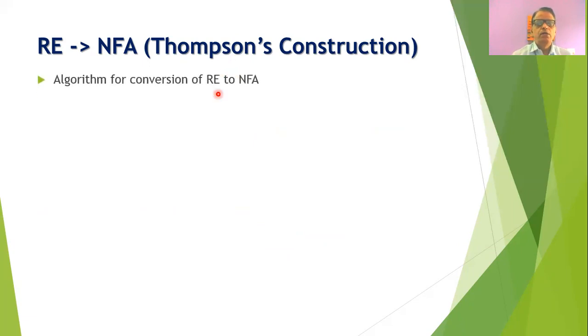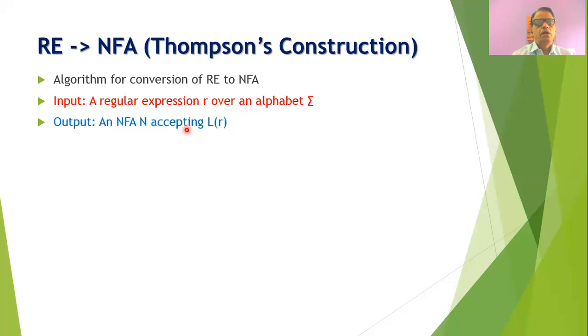So now we will discuss the different steps in the algorithm for the conversion of regular expression into NFA. Initially, at the input, we must be given a regular expression R, and we know that every regular expression is defined over a certain alphabet, say, for example, represented by sigma. Now at the output, we must get an NFA.